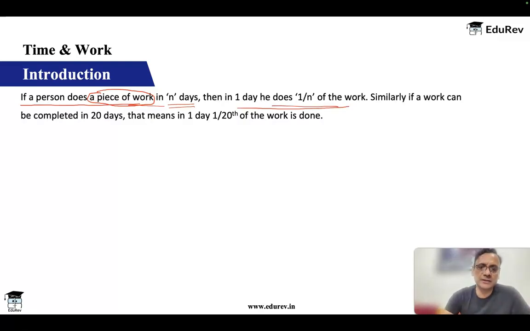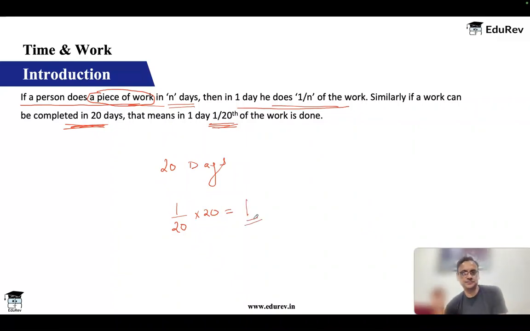So basically, if I'm saying that a person can complete a work in 20 days, then every day he is going to do 1 by 20th of the work. Total he takes 20 days to finish the work. So he will do 1 by 20 work each day. He'll work for 20 days. So that means at the end of 20 days, he would complete one work.